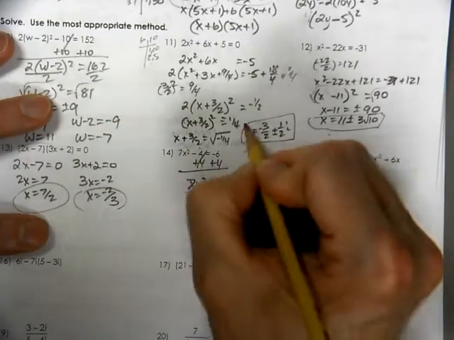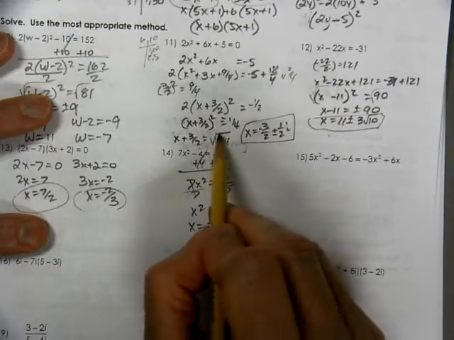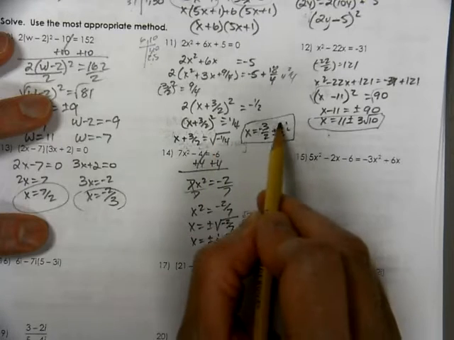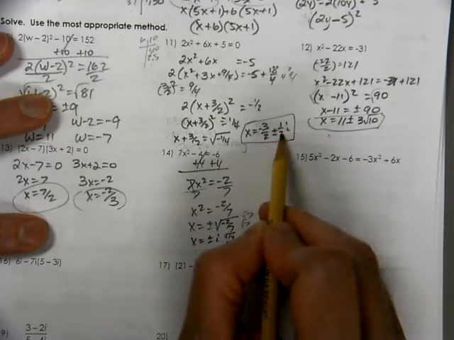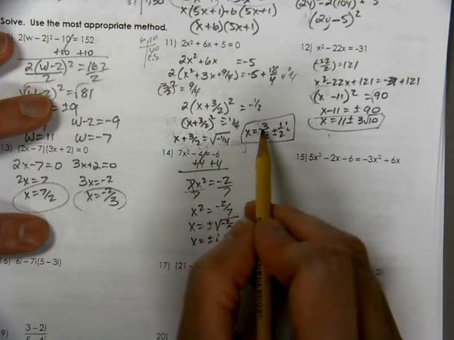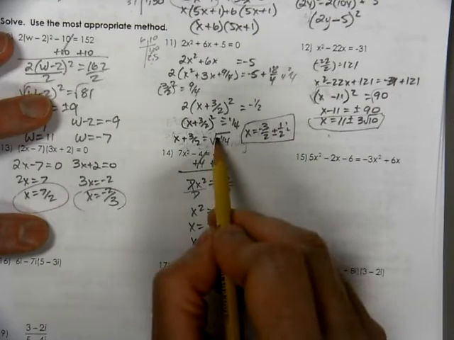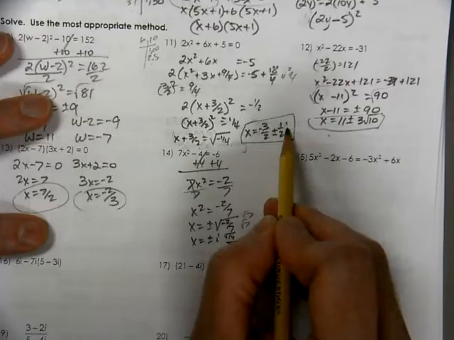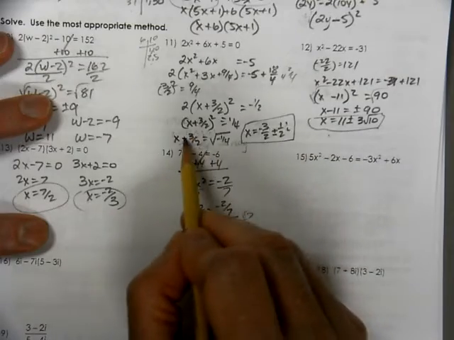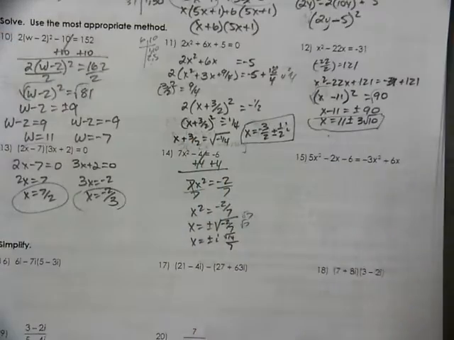We could leave it like that. When you take the square root of 1/4, you take the square root of 1, which is 1. Take the square root of 4, which is 2. So you take the square root of both of them, so no more radical. You have the negative, so that's the i. You have the 1/2. So that's our best answer for number 11 also. Imaginary numbers.